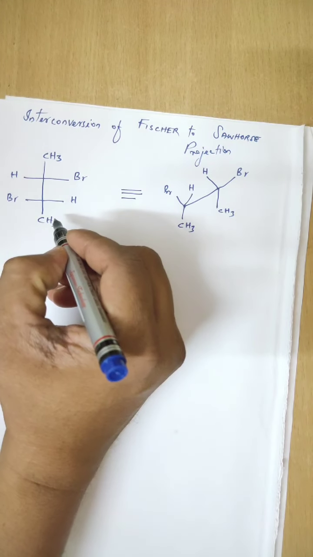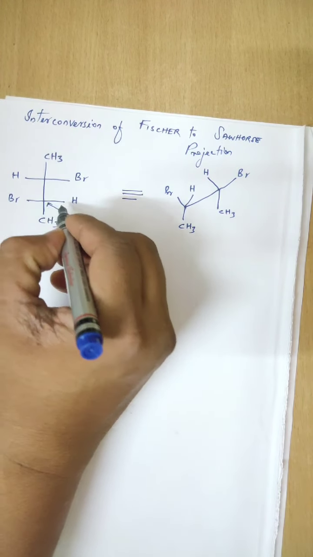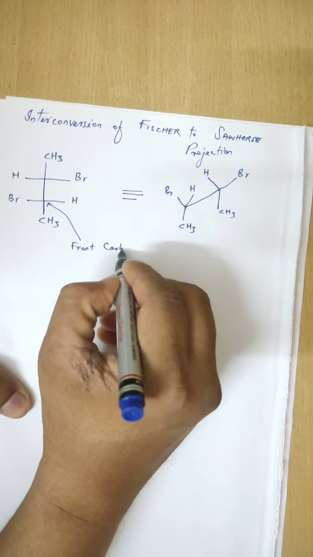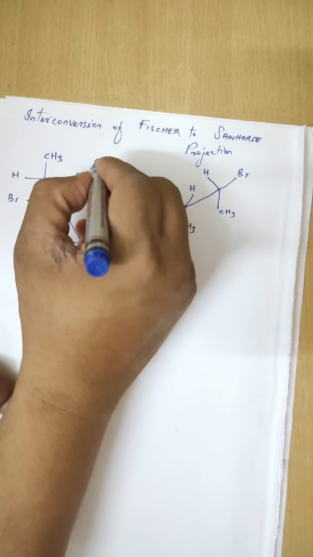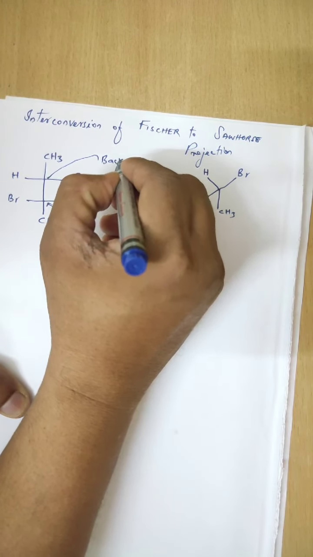Now this is said to be the front carbon, is it not? This is the front carbon. Similarly, this one is the back carbon.